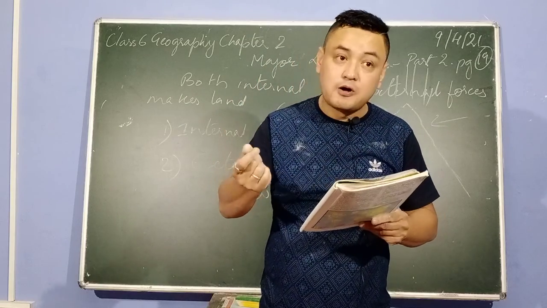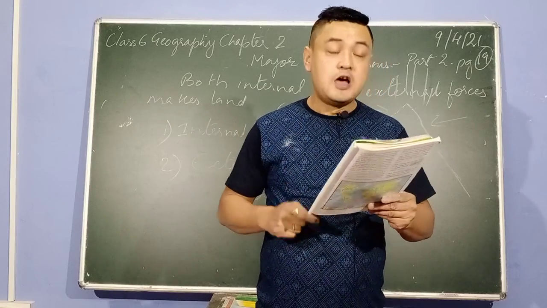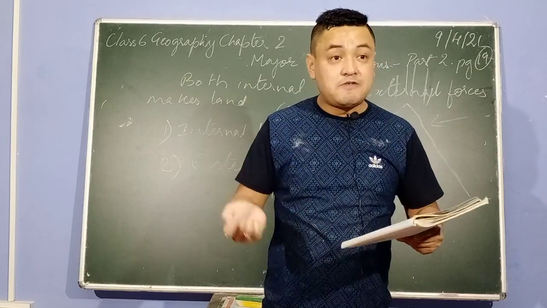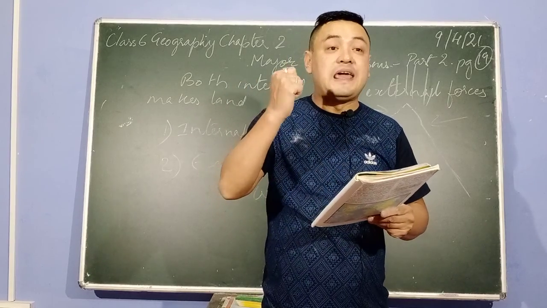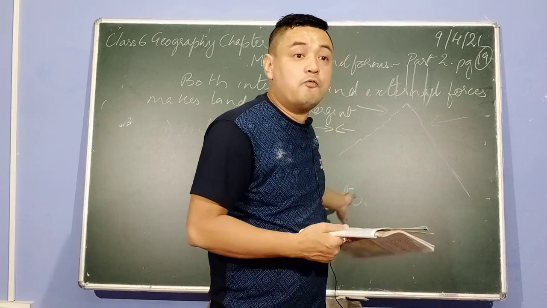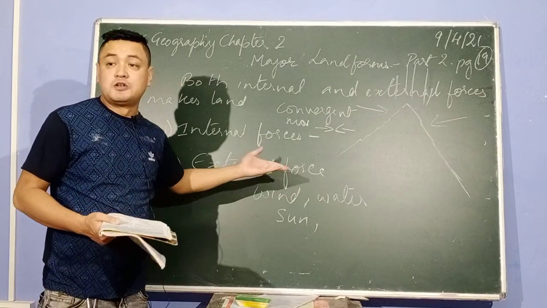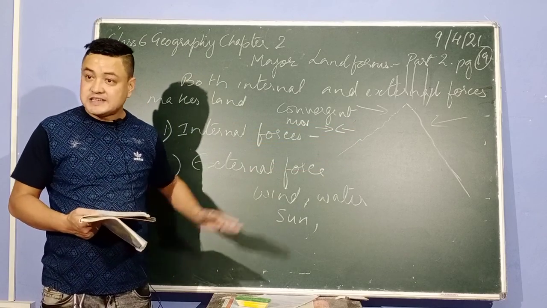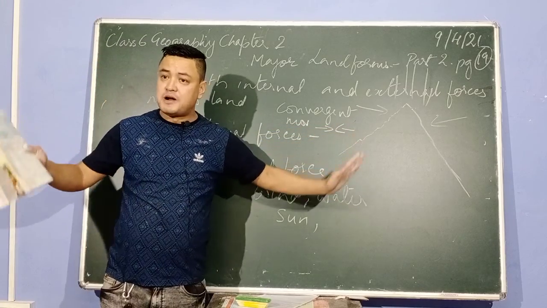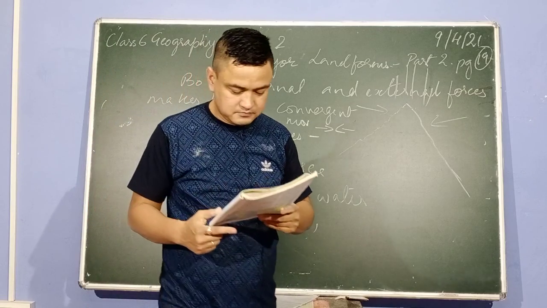Fold mountains, block mountains, volcanic mountains, residual mountains, valleys, plateaus, and plains are made by these two forces. So which forces beautify the land? This external force beautifies the land, makes the land very, very smooth in shape, whereas internal forces make the land but rough in shape. Are you getting my point?